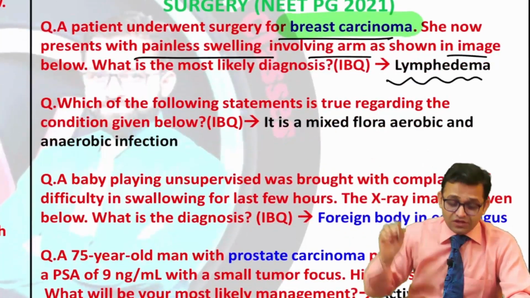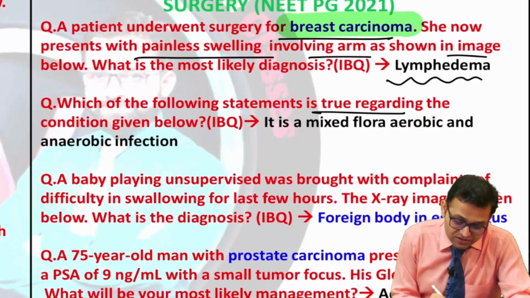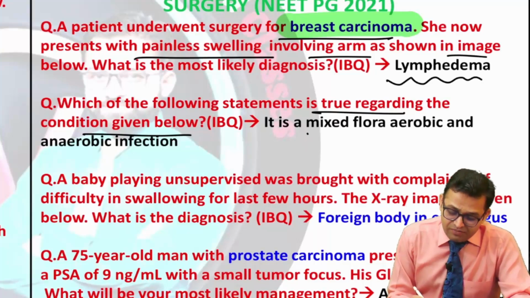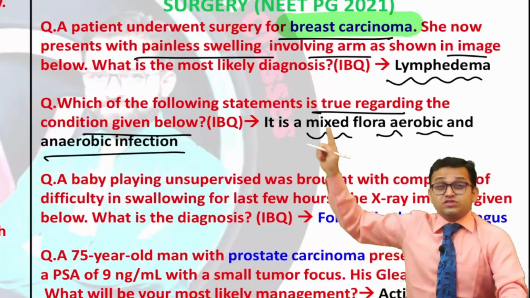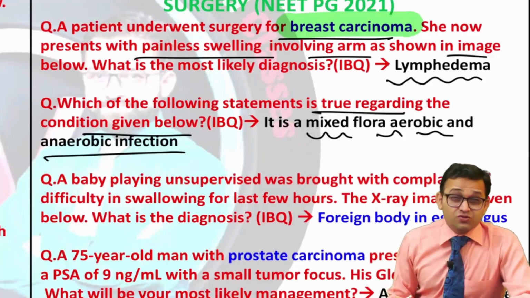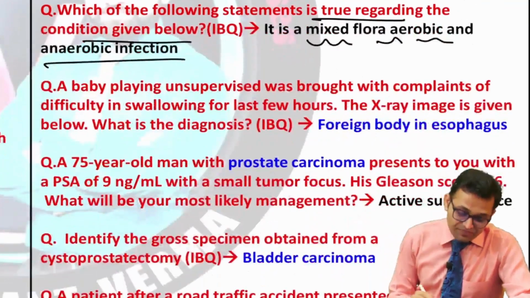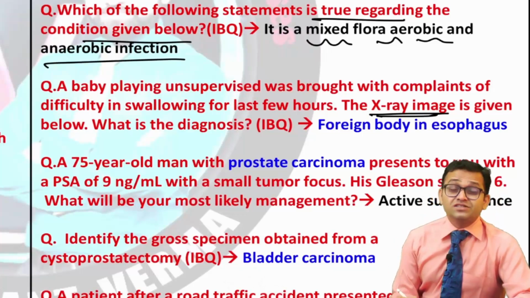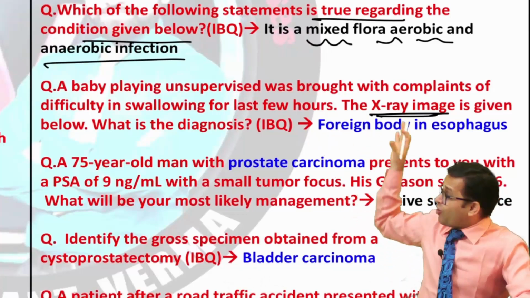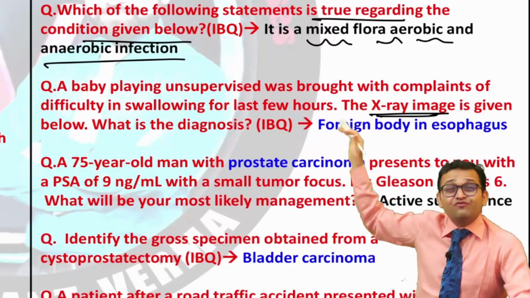Can you see the next question? Which of the following statements is true regarding the condition given below? A mixed flora, aerobic and anaerobic infection was the answer. So this is a surgery and microbiology integrated question. Now you can see the question. There was our surgery, there was our radiology integration, and we also solve this question on the platform of anatomy. So this is a beautiful question.